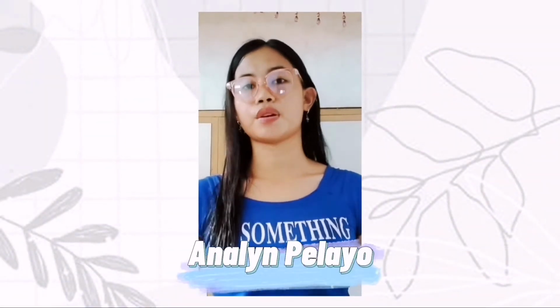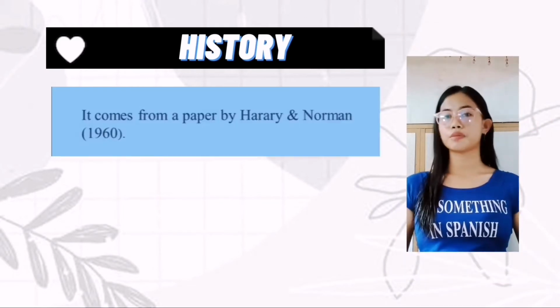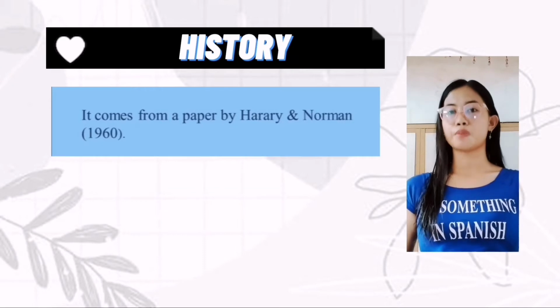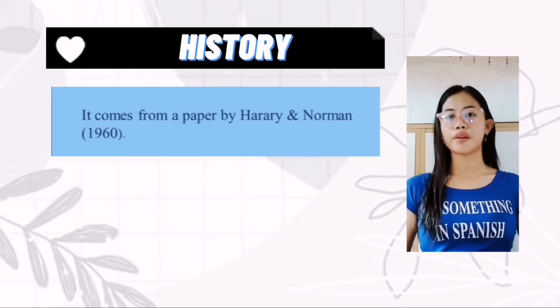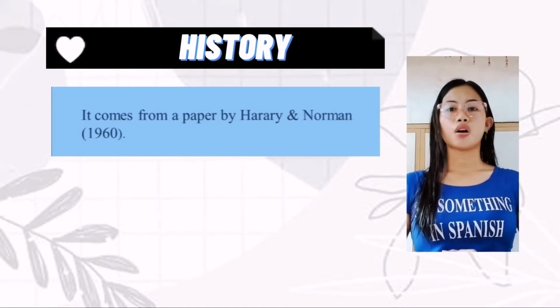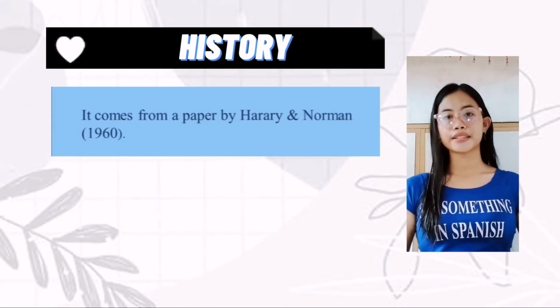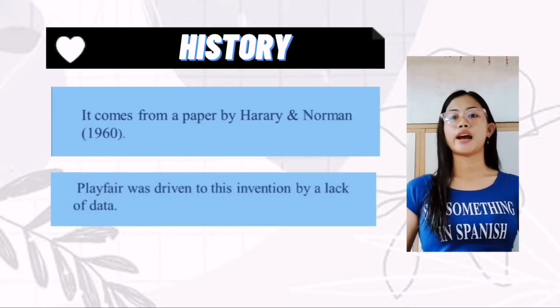Okay, now let's talk about the history of the broken line graph. The name line graph comes from a paper by Harary and Norman in 1960, although Booth and Whitney in 1932 and Cross in 1943 used the construction before this. According to Benninger and Robin in 1978, Playfair was driven to this invention by a lack of data.